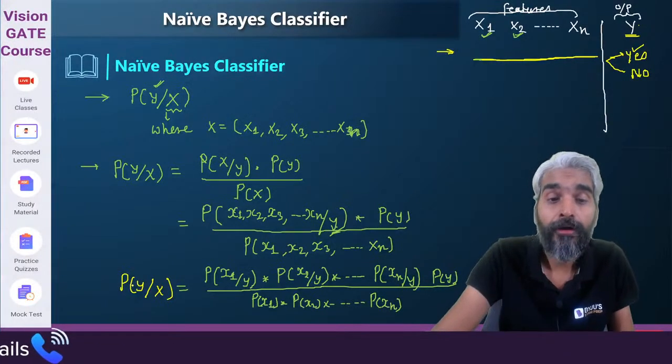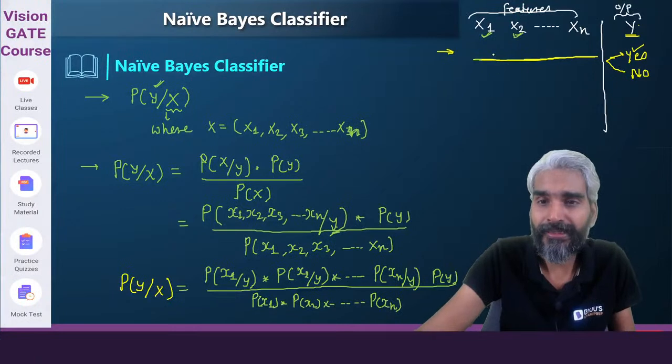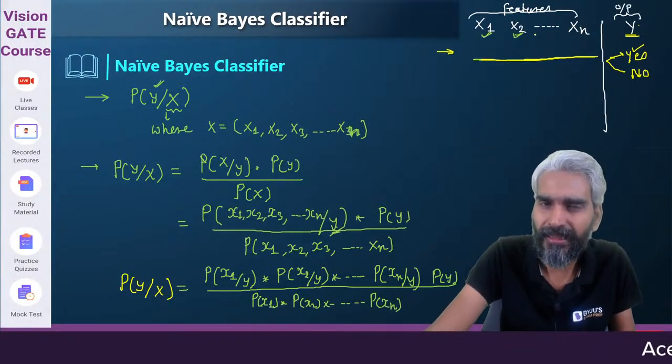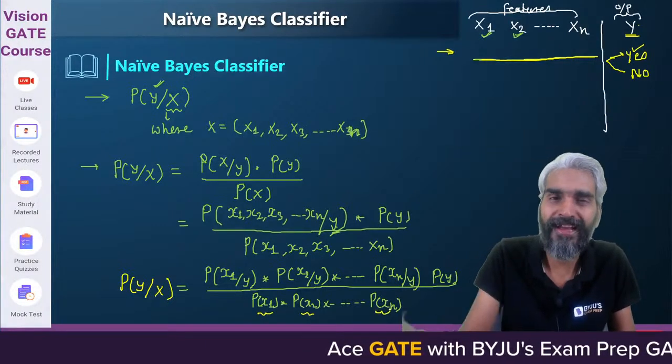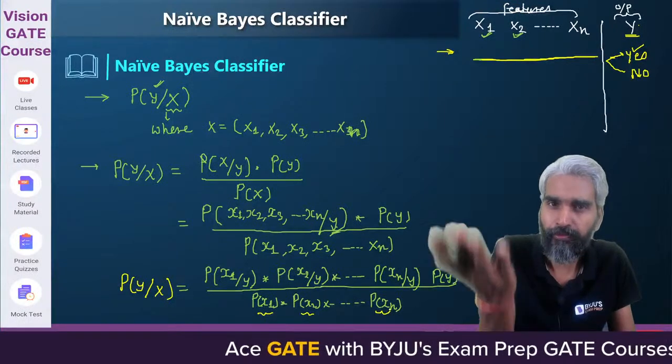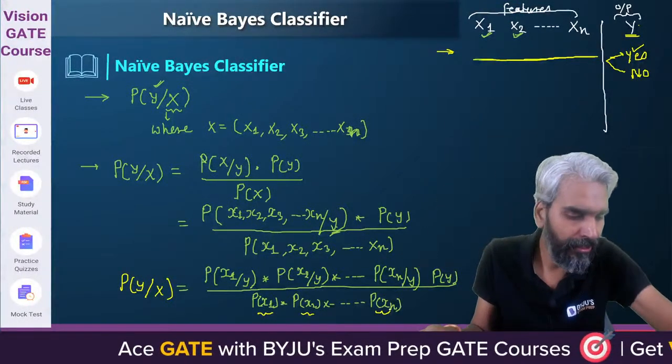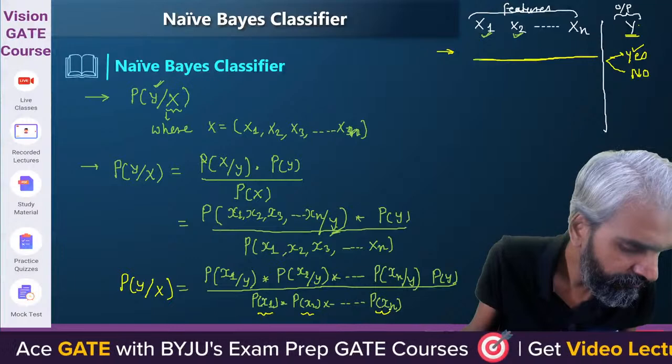But as of now, please understand that x1, x2, x3 up to xn are fixed in the manner in which they can appear. So P(x1), P(x2), P(x3) up to P(xn) are going to remain the same for a given input set.